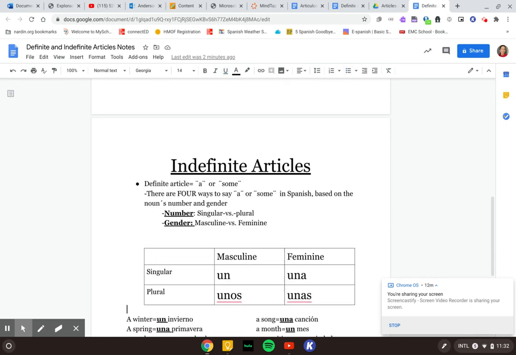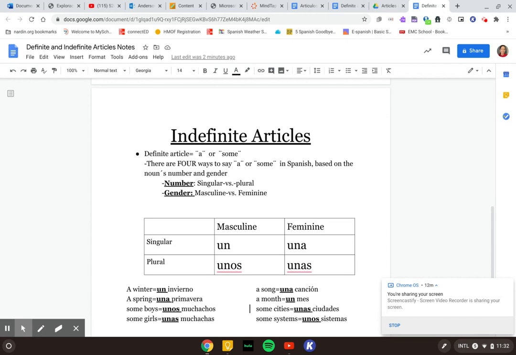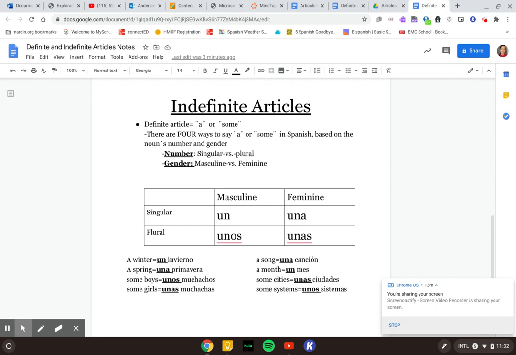The second part of this is talking about indefinite articles. So indefinite articles is the way that we say a or some. There's 4 ways to say a or some in Spanish. We're still looking at our number, if it's singular or plural, and our gender. So for example, if I wanted to say a, and I had a word like carro, to say a car, since we know that it's masculine because it ends in an O, we know that we're going to use un.